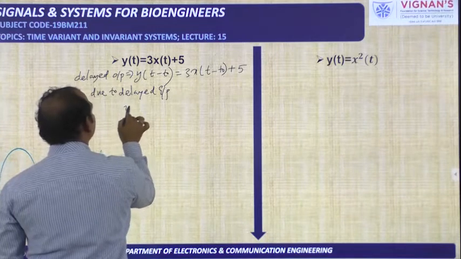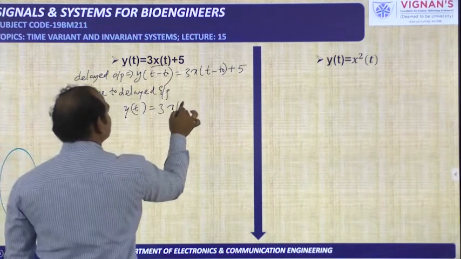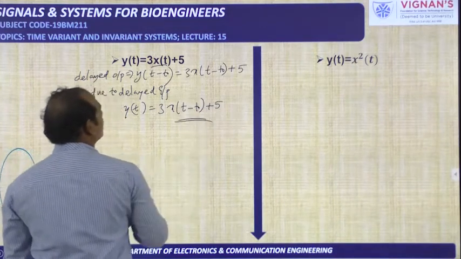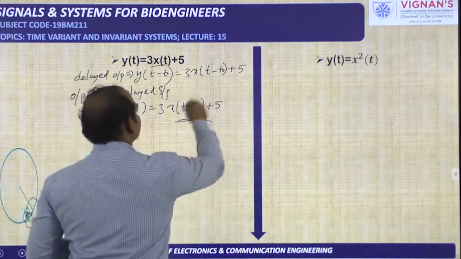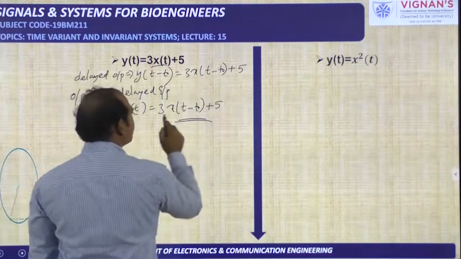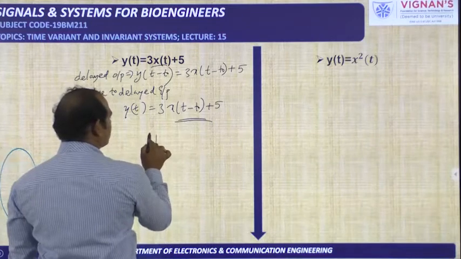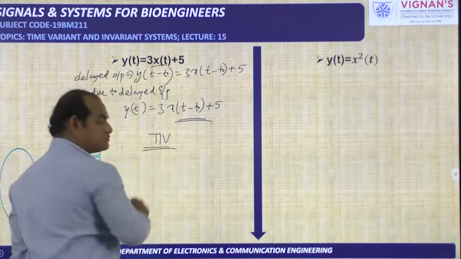Now only the input has to be delayed. Wherever input is there, that has to be delayed. Like this we will get. Now this is the delayed output and this is the output due to delayed input. These two are same. If you see the expressions, 3 times x of t minus t naught plus 5, this is also 3 times x of t minus t naught plus 5. So because these two are same, it is a time invariant system.